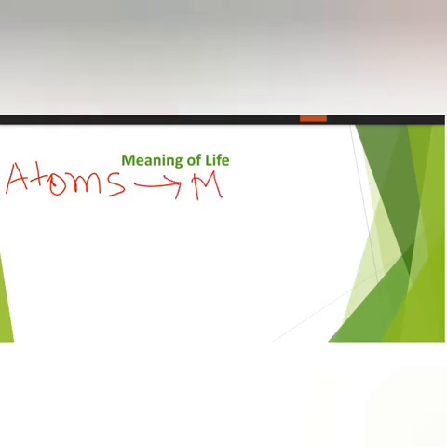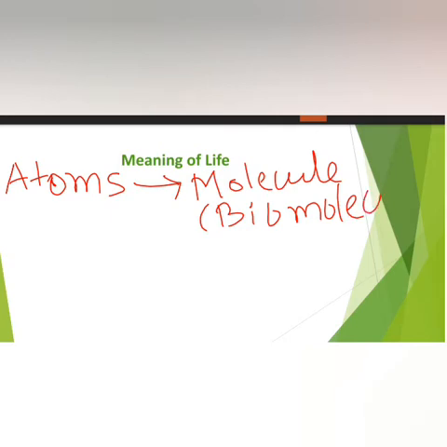So we can say that when more than one atom comes together, they form a molecule. Now if molecules are found inside a living system, then we call it a biomolecule. Bio means life, and if these molecules are found inside a living system, we call it a biomolecule.